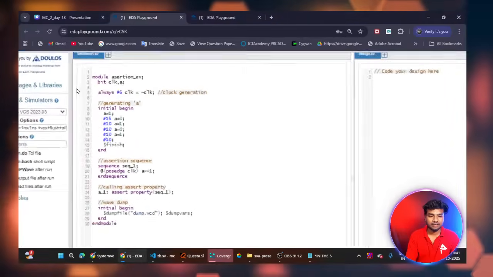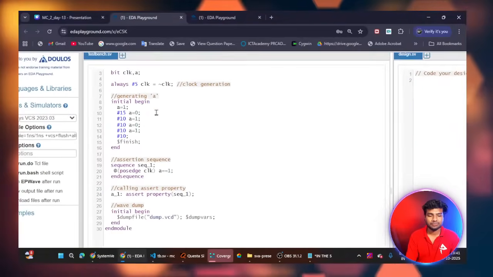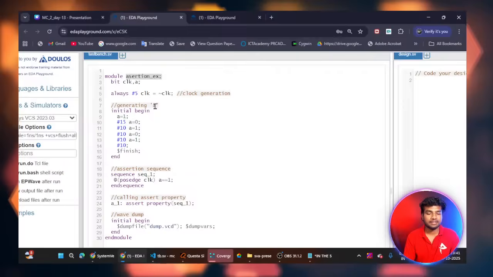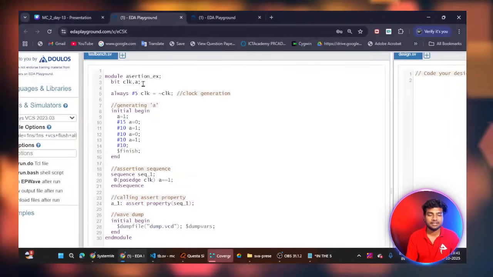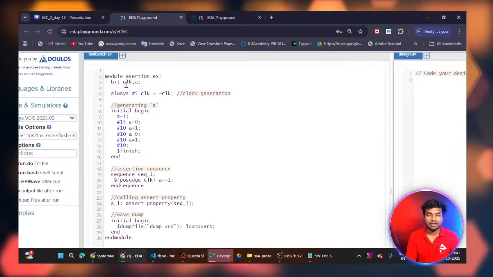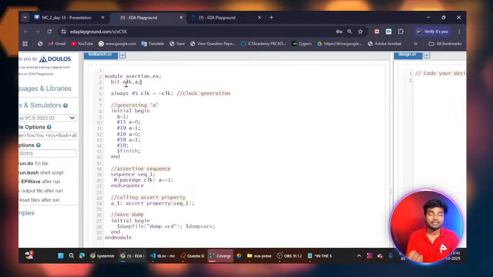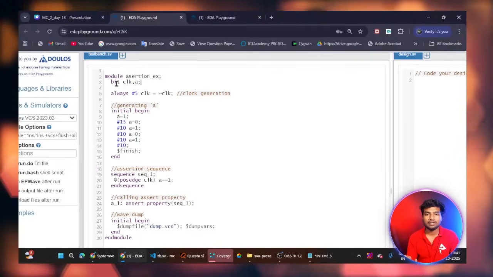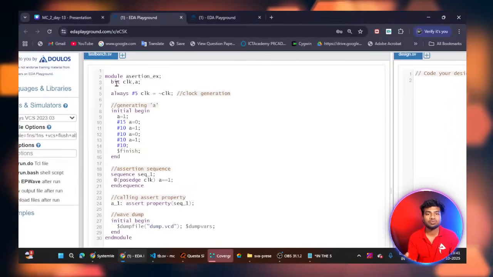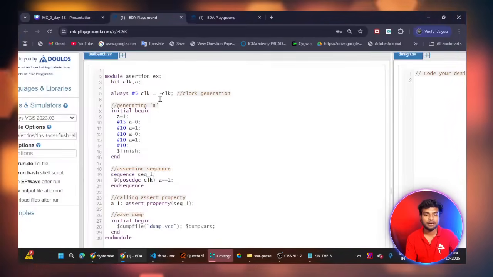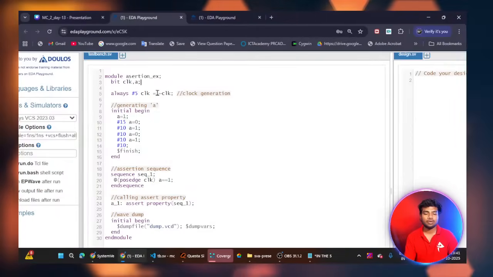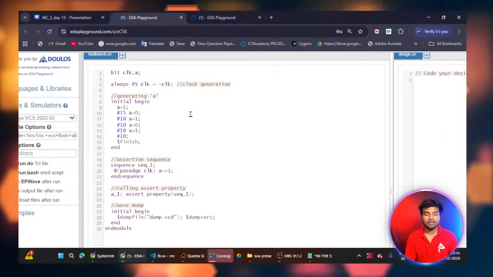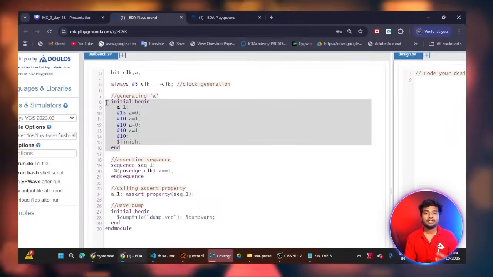So you can see here, this is my example. This is my module name, assertion example. These are my internal signals, clock and A. Clock is for clock generation. A is my signal, with data type bit, which means it can hold only one bit, high or low. Here you can see the clock creation. Every 5 nanoseconds I'm toggling my clock, and this is my stimulation, my simulation time.